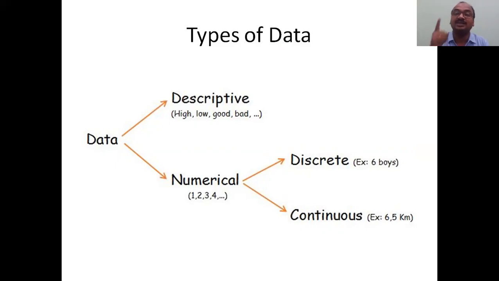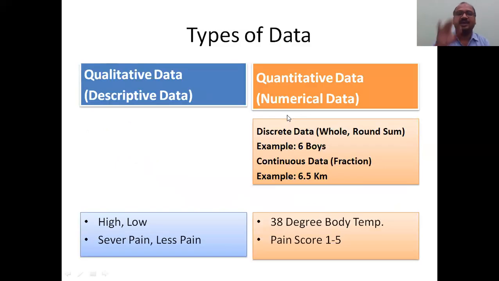Terms are very important. These terms come repeatedly. Keep in your mind: descriptive, numerical, discrete, continuous. Here in descriptive, there is no classification. The same table, whatever I have presented schematically, here I am presenting in table format. The same things here. Qualitative data is also called descriptive data.